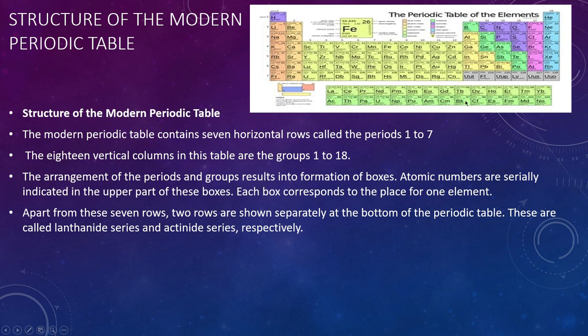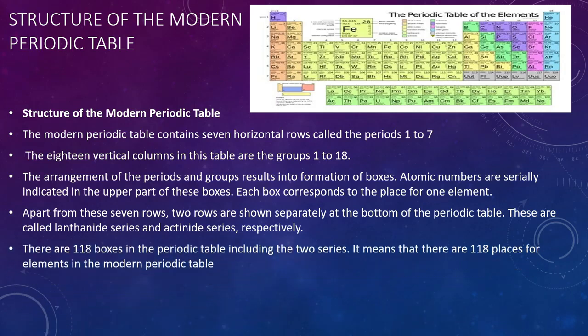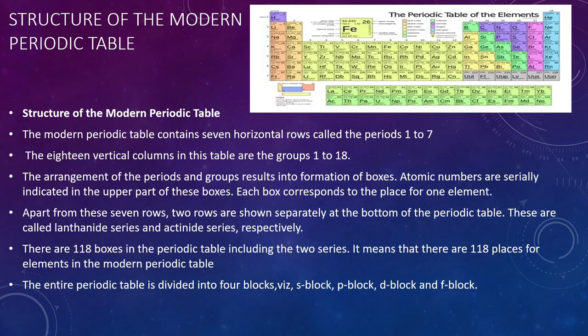These are called the lanthanide and actinide series respectively. There are a total of 118 boxes in the periodic table containing the 2 series. It means that there are 118 places for elements in the modern periodic table. The entire periodic table is divided into 4 blocks: S block, P block, D block and F block.